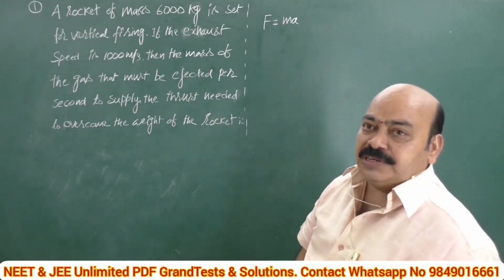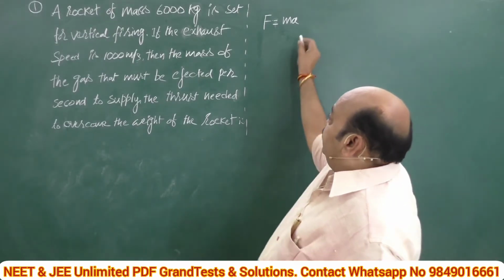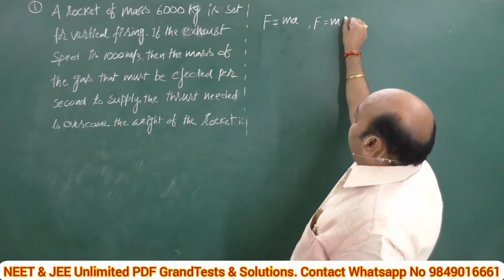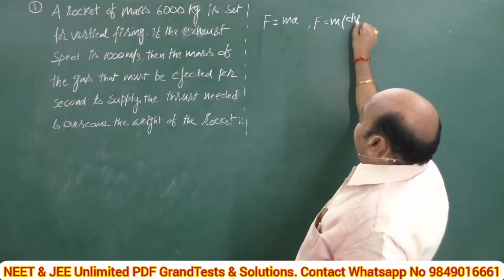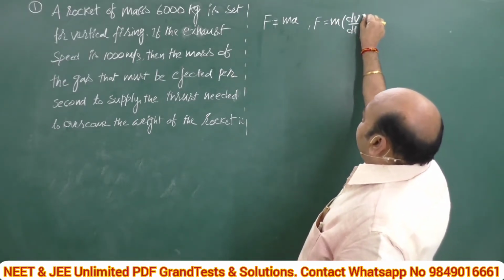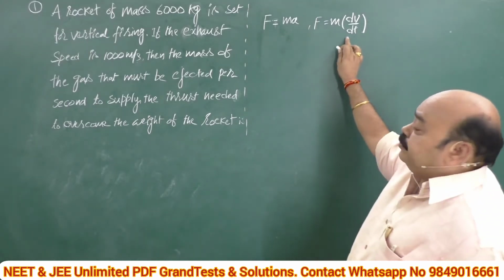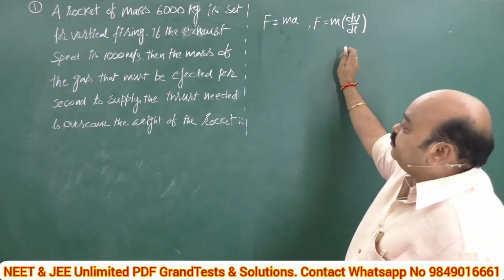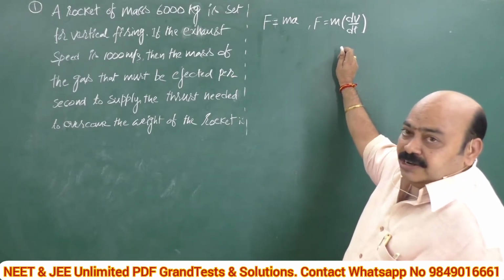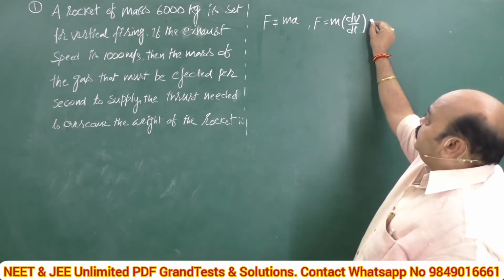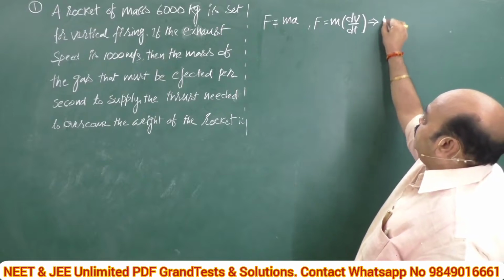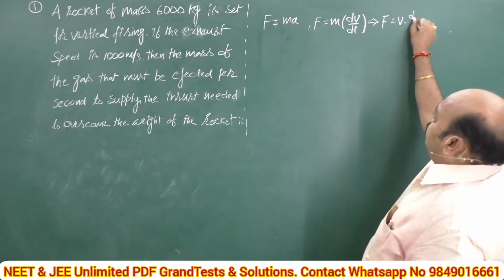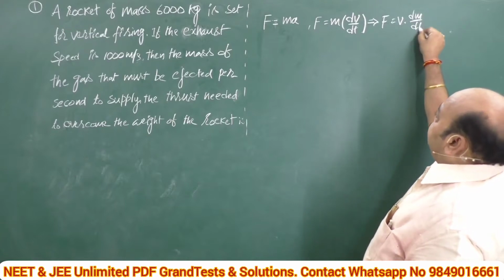Observe this. F can also be written as F = m dv/dt. Nothing but acceleration can be replaced with rate of change of velocity. In other words, this can also be written as F = v dm/dt.